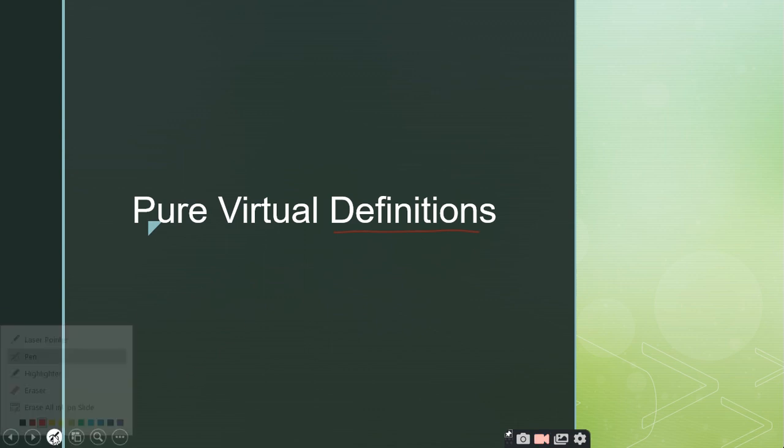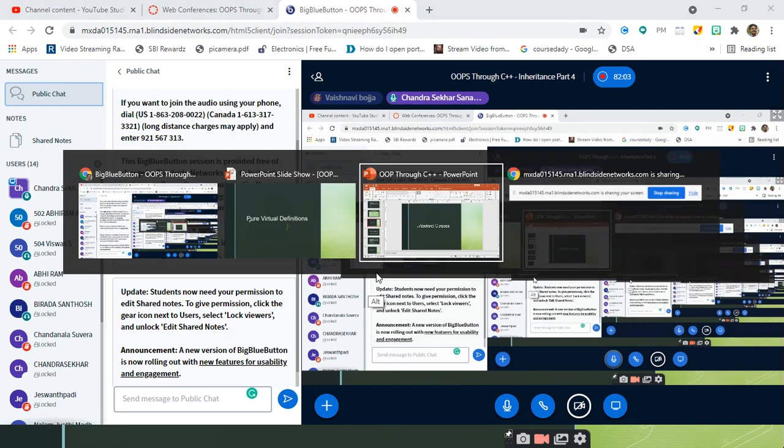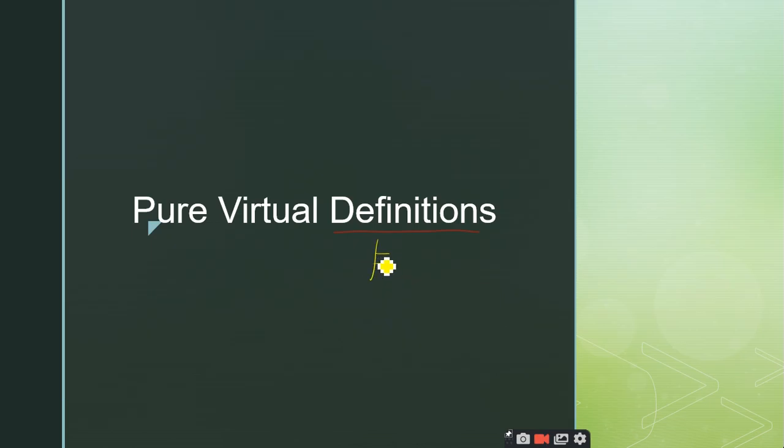What do you mean by definition of a function? Body of the function, which we can say is a combination of statements, right? Yes, sir. Right. So we know pure virtual functions do not have any body, right? No body.